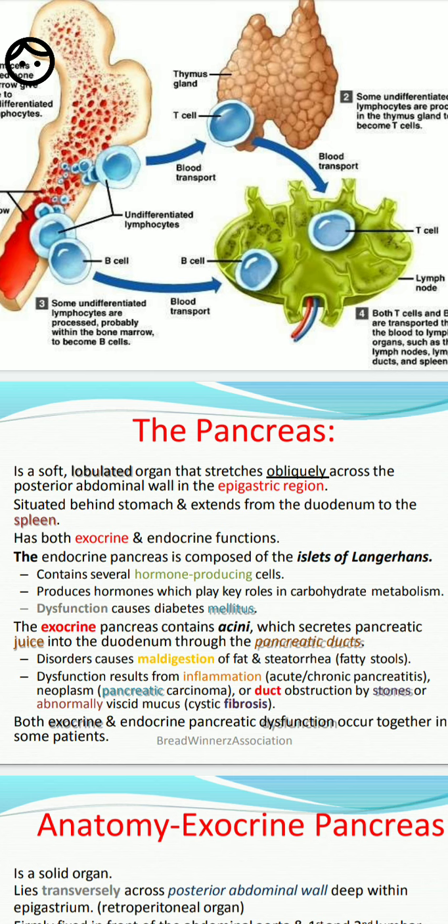Also neoplasm or duct obstruction by stones or abnormally viscid mucus can occur. So both exocrine and endocrine pancreatic dysfunction occur together in some patients.